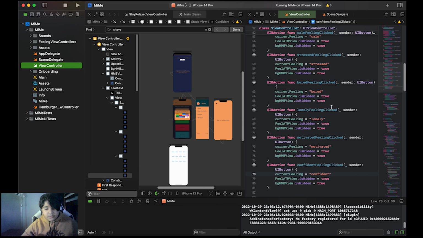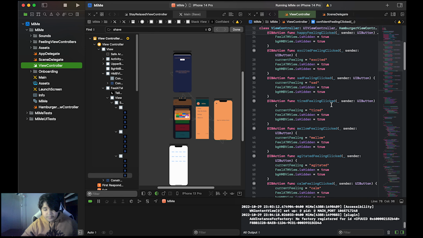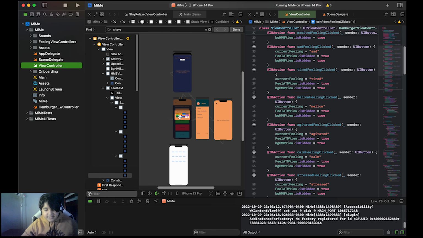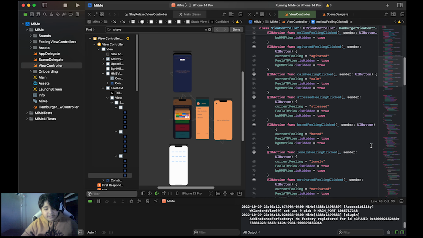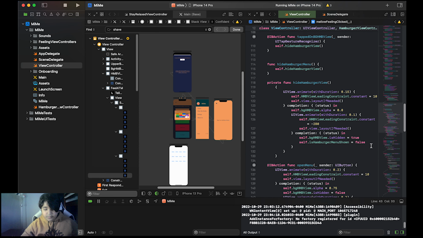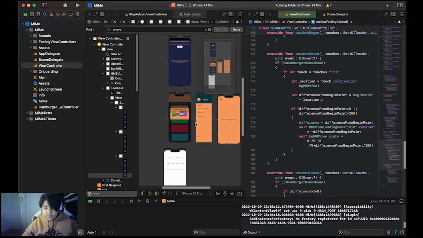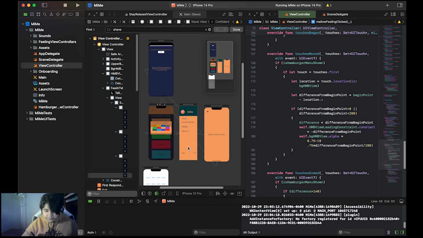Then in the view controller, this is what contains the first screen asking how you're feeling, and it sets your feeling as well, which then allows it to set the recommended activity. And then there's also some more things just about the hamburger view controller, which is the side view.